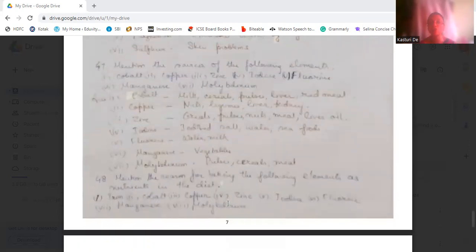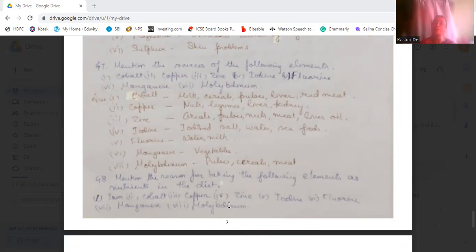Then mention the sources of the following elements like cobalt. Cobalt can be found from milk, cereals, pulses, liver, red meat. Copper can be found from nuts, legumes, liver, kidney. Zinc can be obtained from cereals, pulses, nuts, meat, liver oil. Iodine from iodized salt, water, and seafoods. Chlorine from water, milk. Manganese from vegetables, molybdenum from pulses, cereals, and meat.